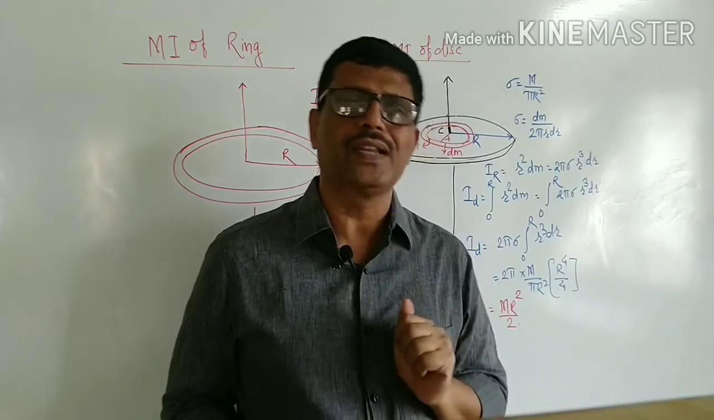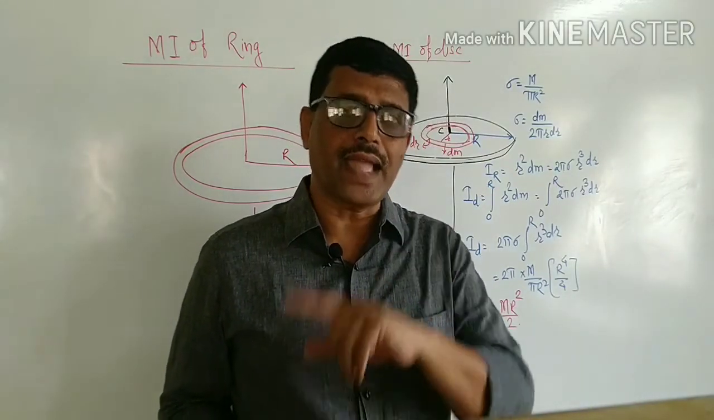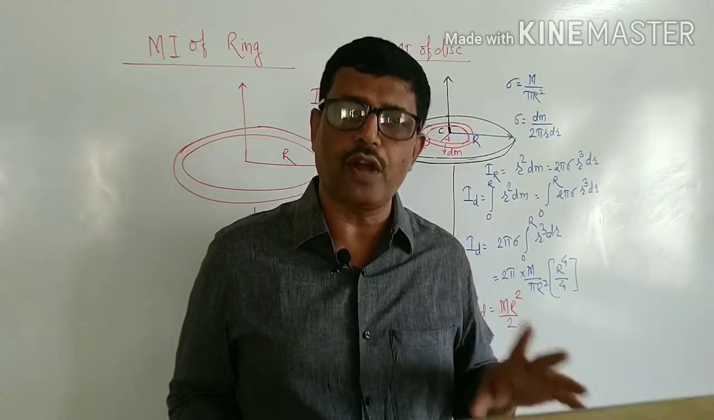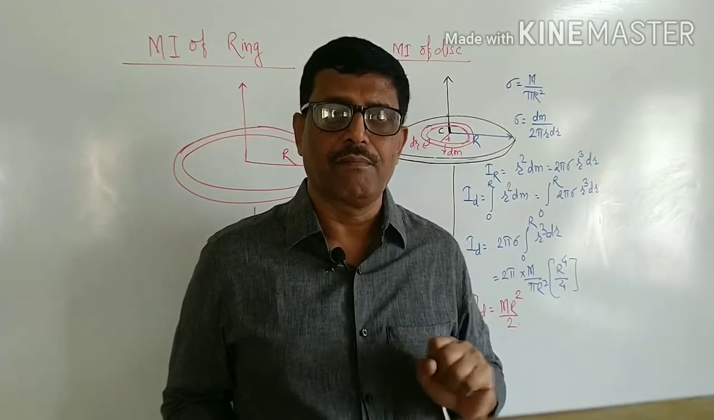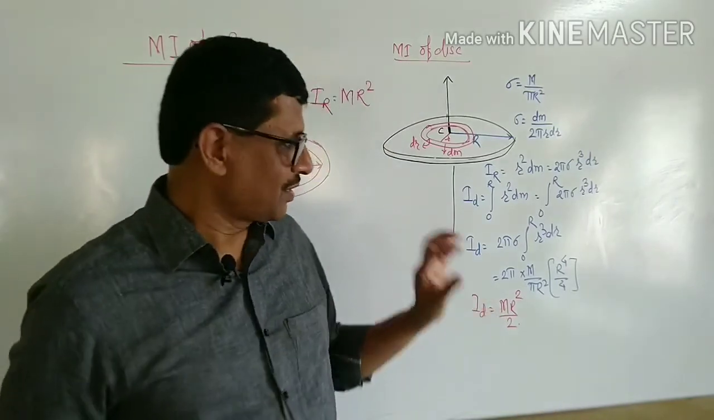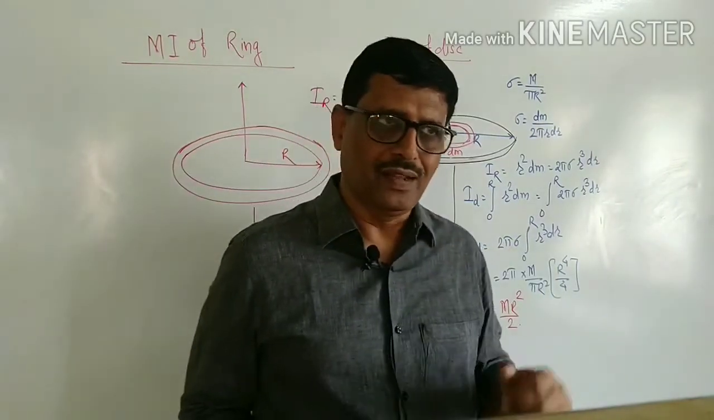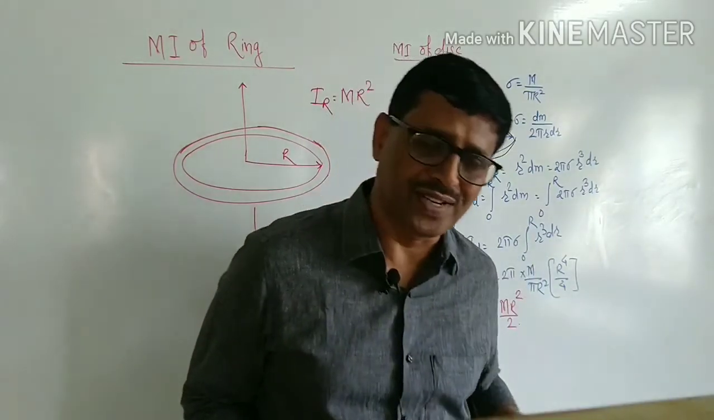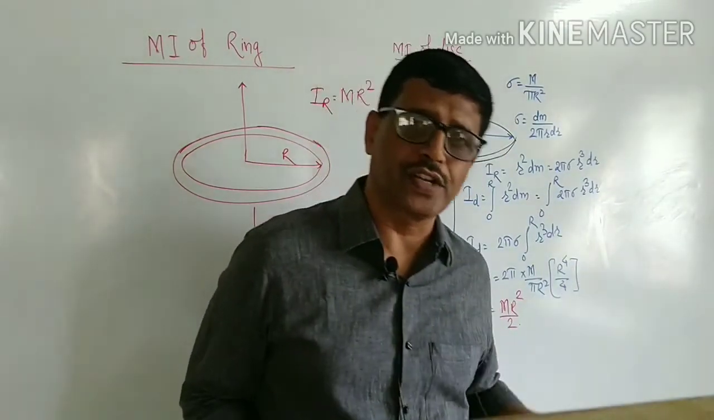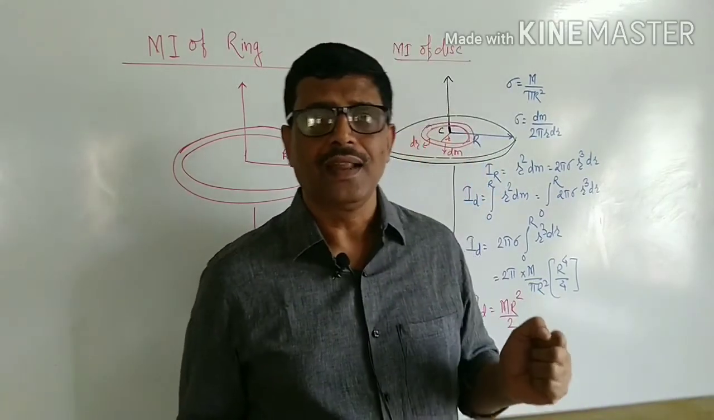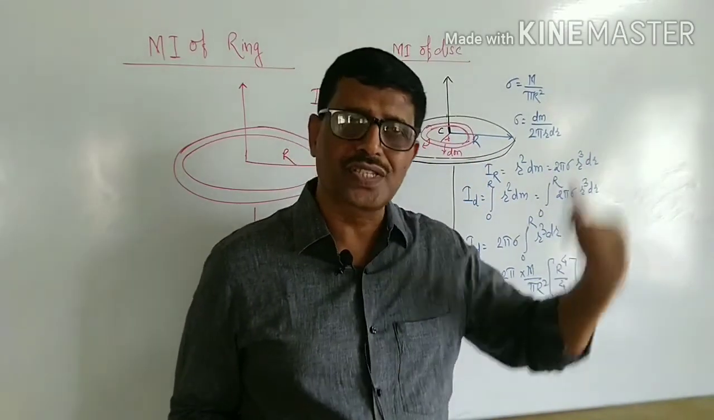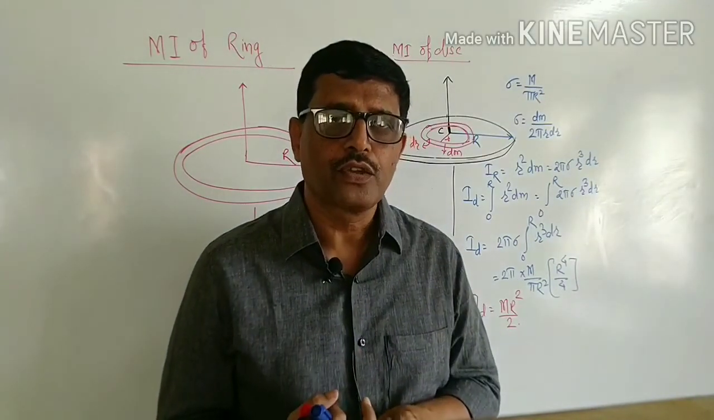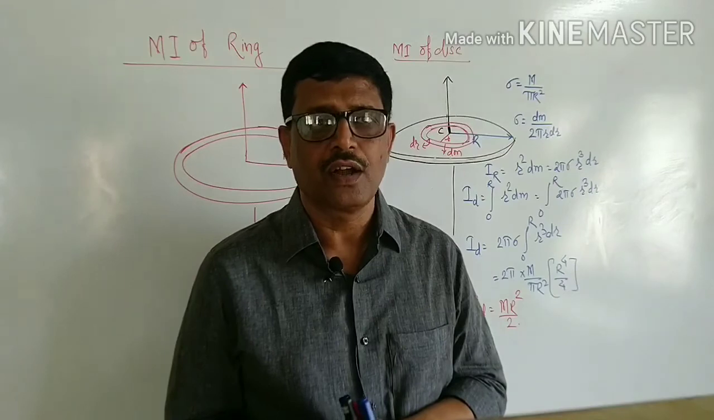This moment of inertia can be determined for regular shaped uniform objects by this procedure. This is only one example we have taken. Like this, you are able to find the moment of inertia of a sphere, a rod, a cylinder, and so on, and it is up to you to see how to obtain the moment of inertia of different uniform objects of regular shapes.